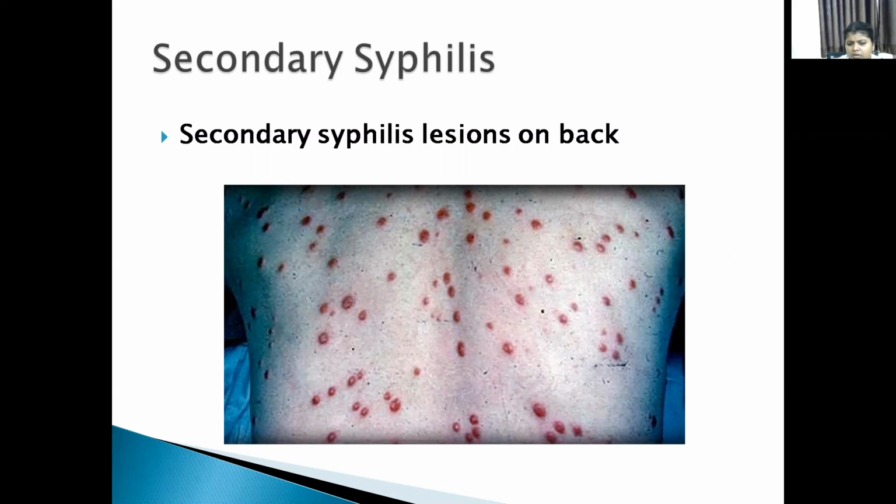Condylomata are also seen at the mucocutaneous junctions. These lesions also contain a high number of spirochetes. This secondary syphilis is also a highly infective stage, and it usually disappears after some years.